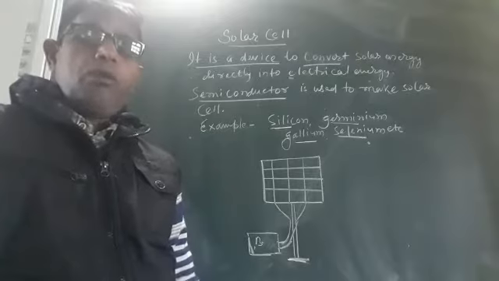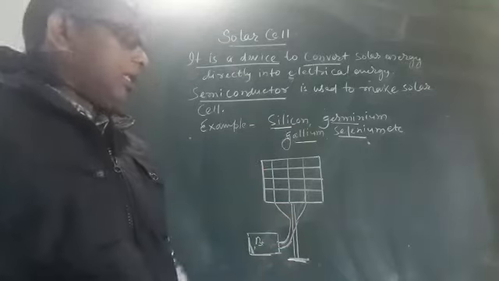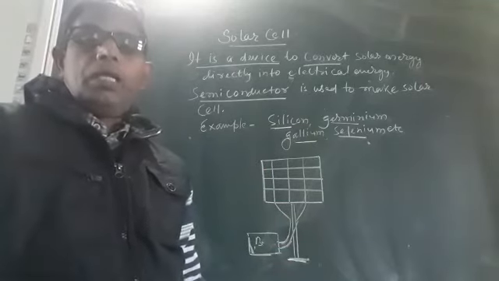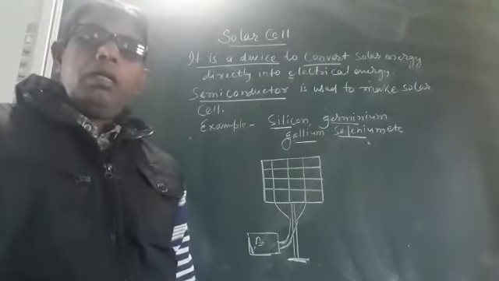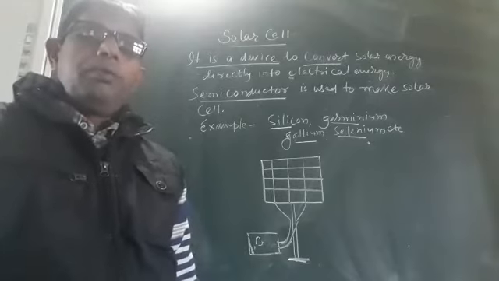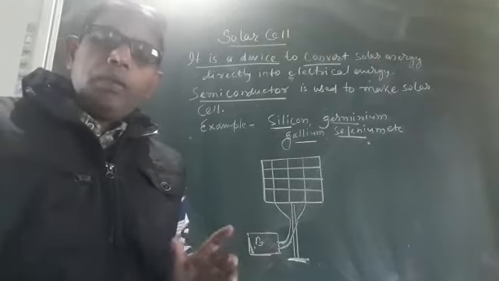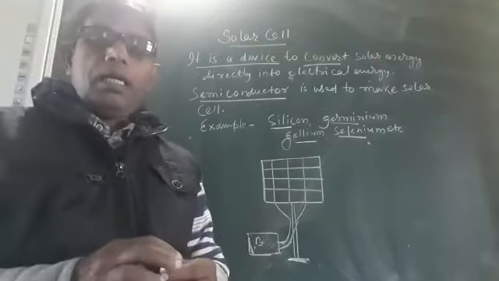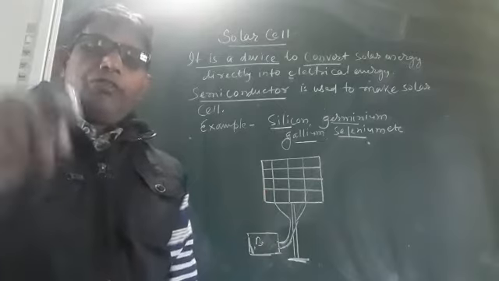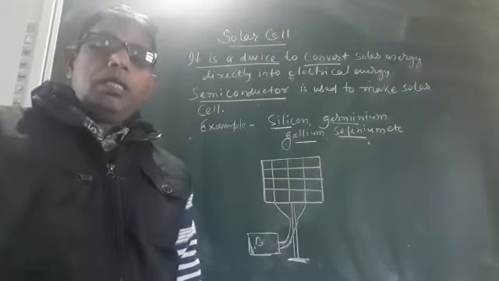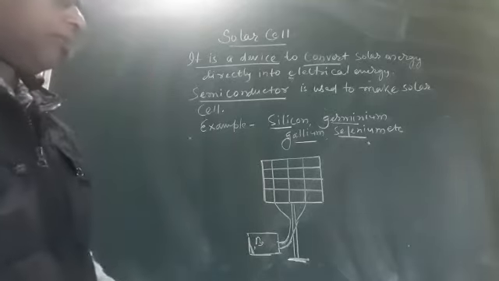When sunlight fall on the surface on a layer of semiconductor, potential difference is created between 2 points. And you know from very beginning, where potential difference is created between any 2 points, electric current will flow. So what is the peculiar property of semiconductor? The peculiar property of semiconductor is that when sunlight falls on it, potential difference is created due to which electric current is produced. So I have drawn a figure here.